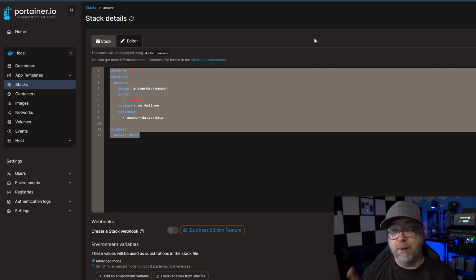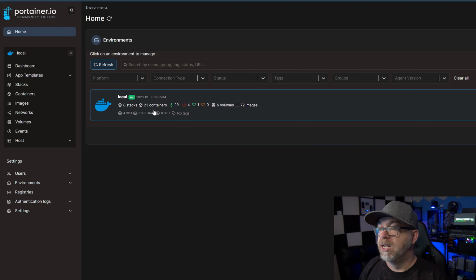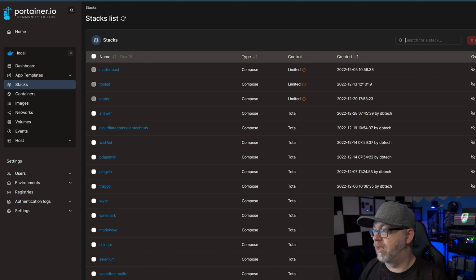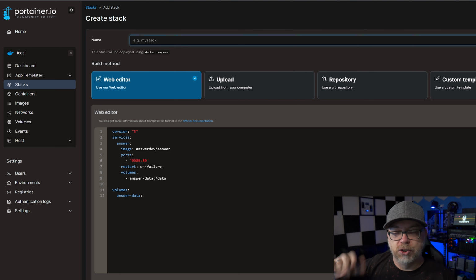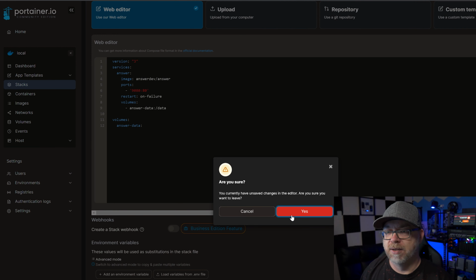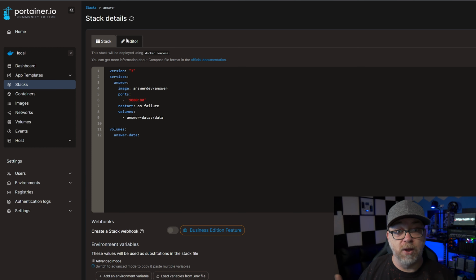You could deploy this via Portainer and just come over. Like you go to your homepage here, open this up, go over here to stacks, create a new stack. Yep, right there, and just paste that in, and then call it answers or whatever. Come down, click on deploy. I'm just going to go back to the stack I already had. Say yes there. I don't have anything running. I've already deleted the volume that goes with it.